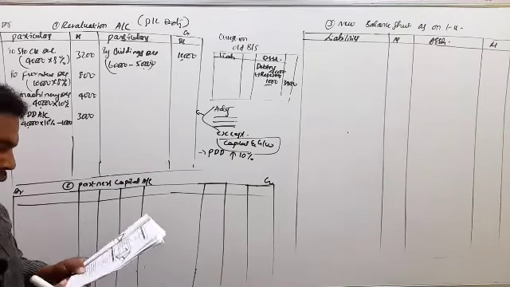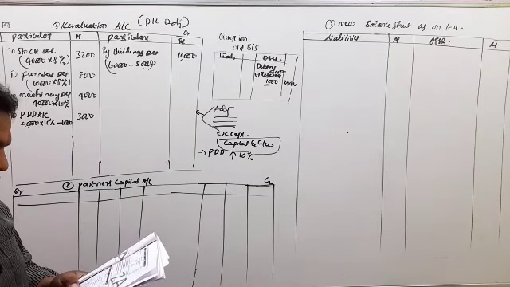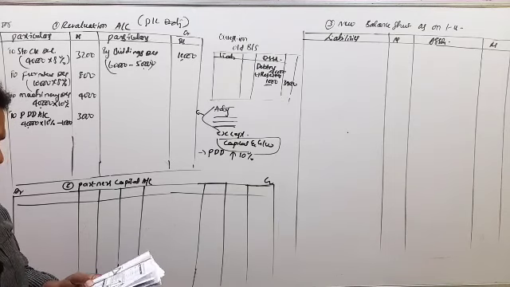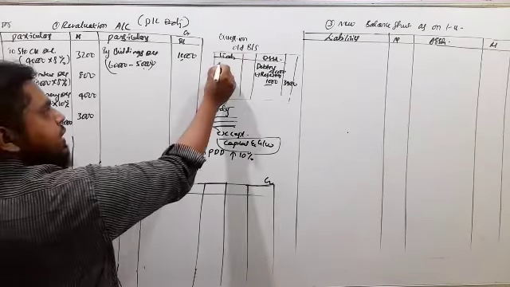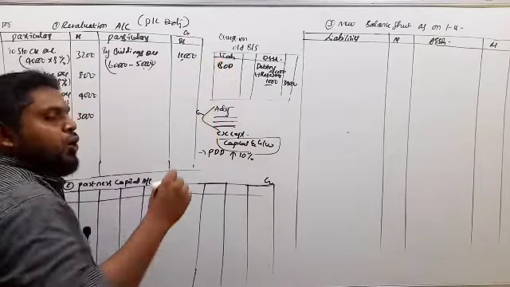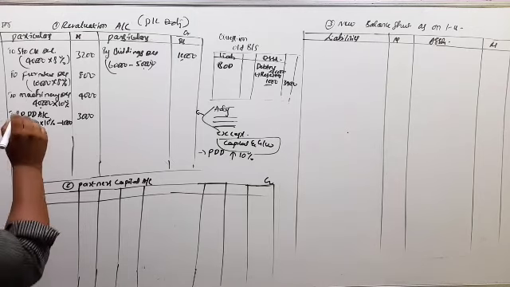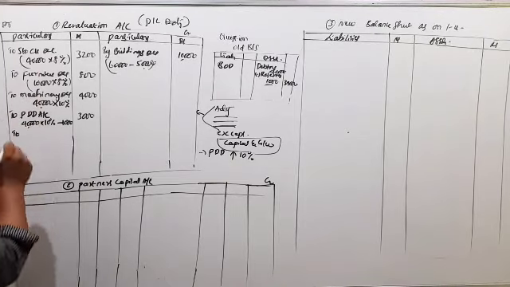Next, interest on BOD at 10% per annum is outstanding since 1 year. So in the balance sheet liability side he has given BOD. So BOD is a kind of loan. For that, the partnership firm has not paid the interest, that is the outstanding interest for the 1 year. So it is an expense.